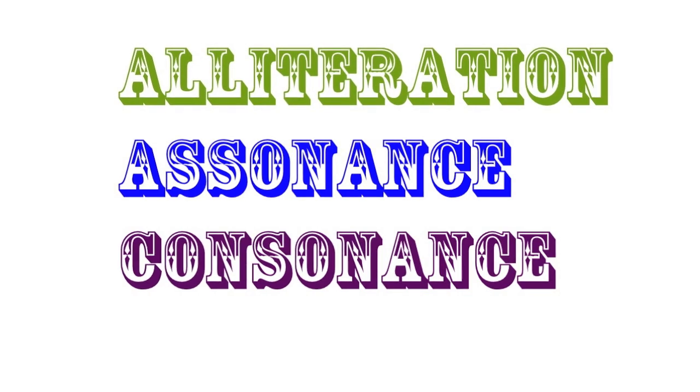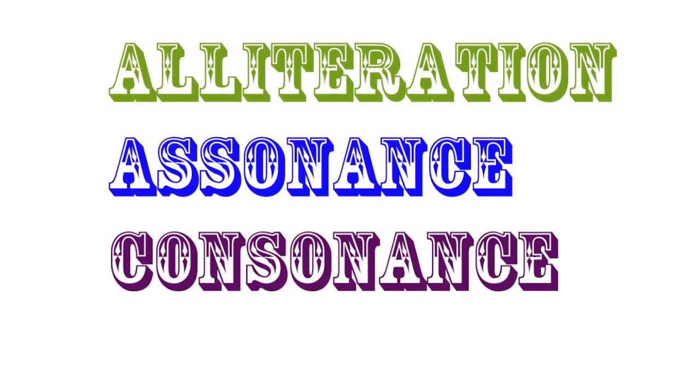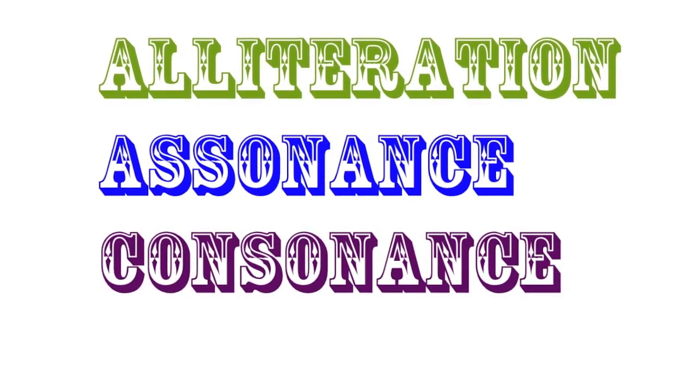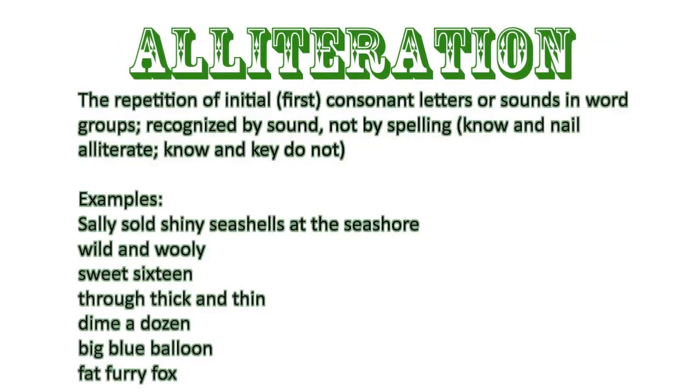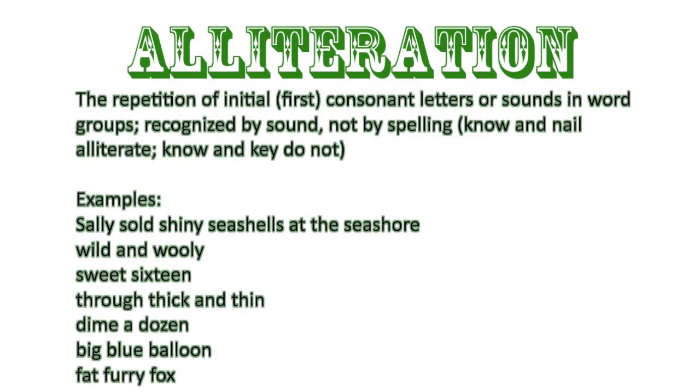The next three slides highlight poetic devices that create sound. All three are very easily confused because they're somewhat similar, but create certain sounds in different places. The first is alliteration. Alliteration is a repetition of initial or first consonant sounds in a word. It is recognized by sound, not spelling.